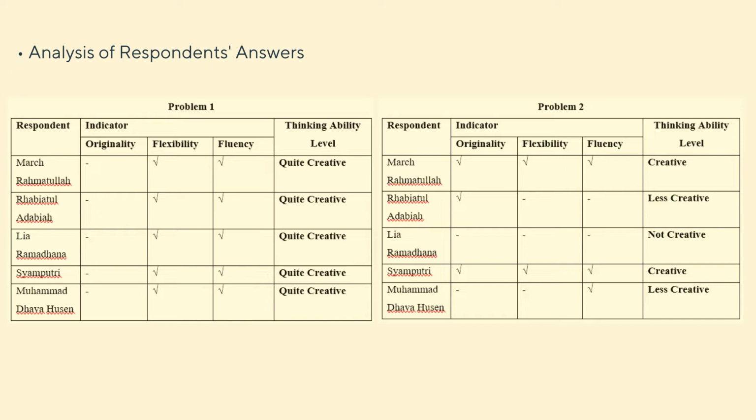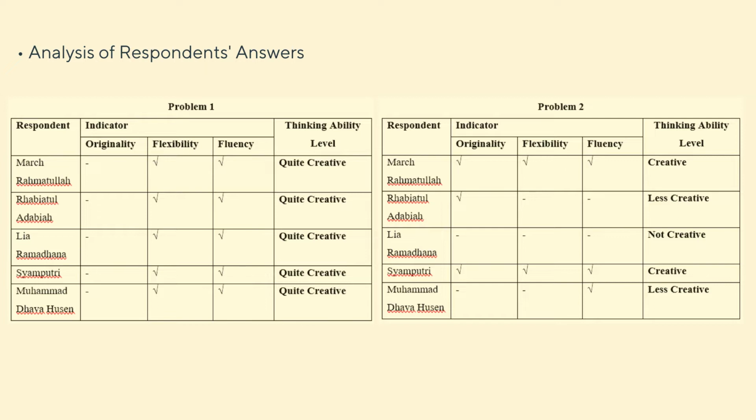Okay, based on the results, the first respondent, Mark Rahmatullah, fulfills two indicators. They are flexibility and fluency. So we can conclude that the thinking ability level of Mark Rahmatullah is quite creative. And it's the same for Rabiatul Adabiyah, quite creative. And for Lia Ramadana, it's the same, also quite creative. And Syamputri, the same, quite creative. And Muhammad Dafa Hussein, also the same, quite creative.